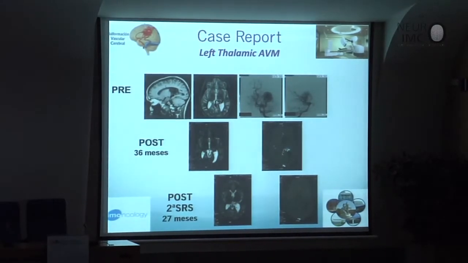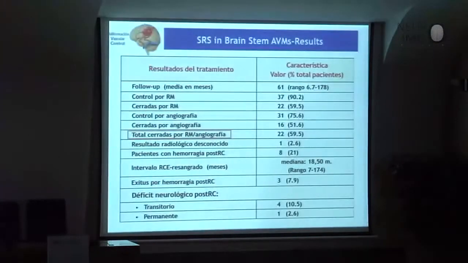They didn't do it. Surgery was impossible, and we made two radiosurgeries. The first one, then after 3 years the second one, and 27 months after the second radiosurgery, we have the complete obliteration of the AVM.